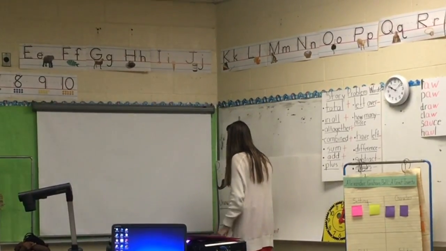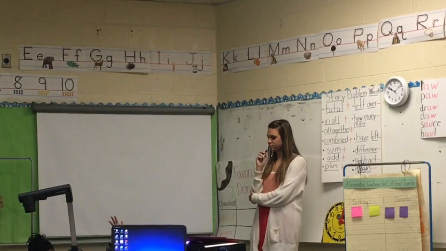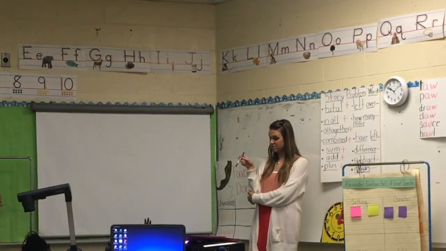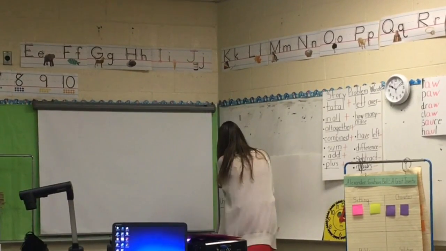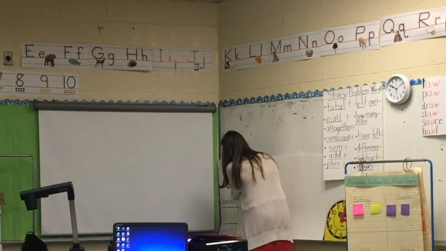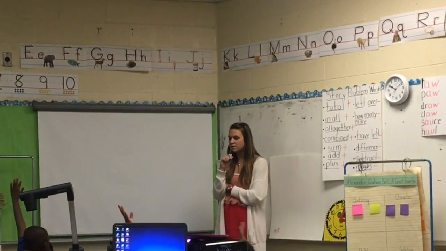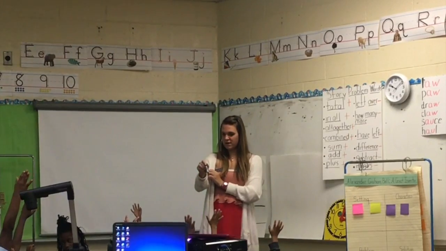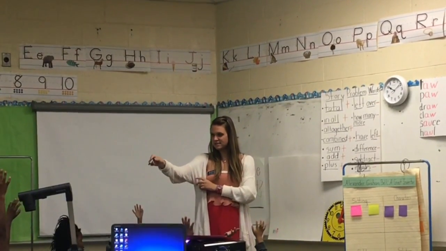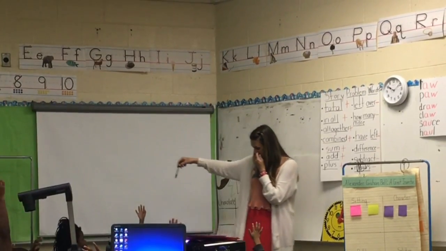Okay. Whose favorite donut is a glazed donut? 1. What's that? Mine's favorite. Mine's glazed. 1, 2. And whose favorite is sprinkles on top? 1, 2, 3, 4, 5, 6, 7, 8, 9, 10, 11, 12, 13.